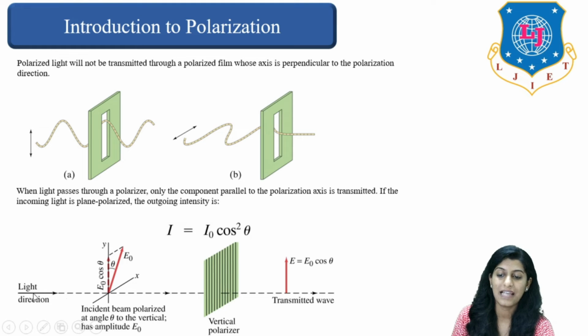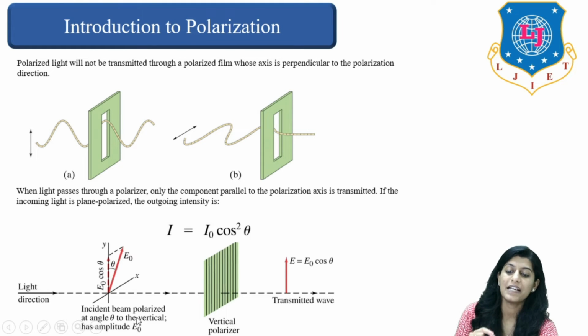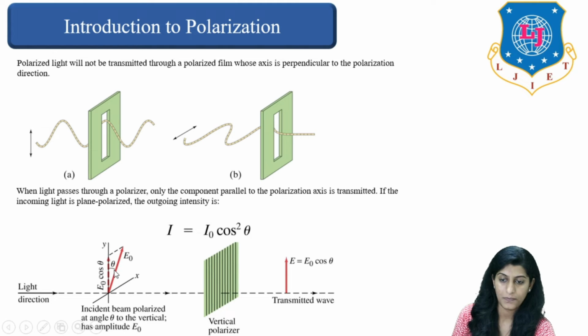So here you can see the light direction is here. The incident beam is polarized at an angle theta, as you can see here, right? This is the incident light, which is polarized at angle theta to the vertical and has amplitude E0.